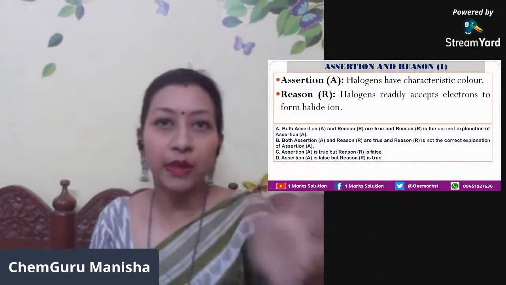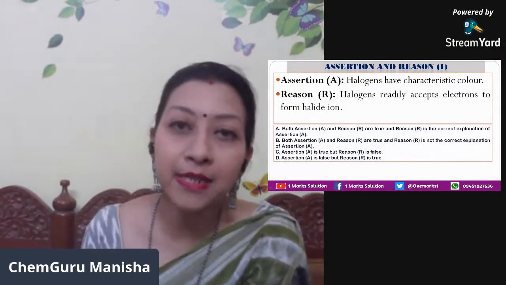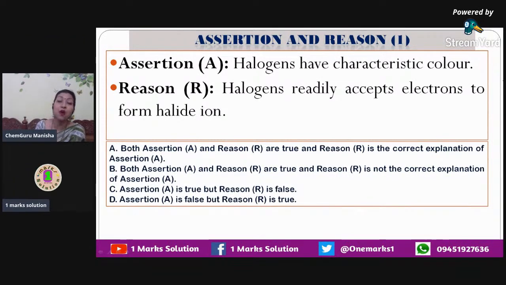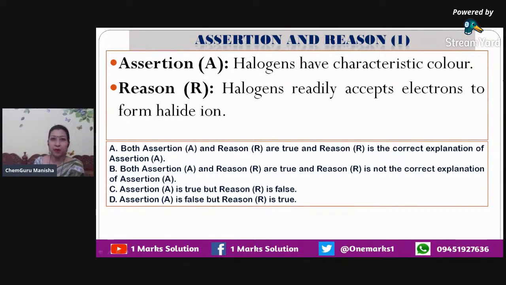The first session we are dealing with is P block elements. We have already done one session previously, because the chapter is very big, so we thought of dividing it into 2 sessions. So this is session 2 for P block elements. Now in this session we are going to discuss halogens and noble gases.